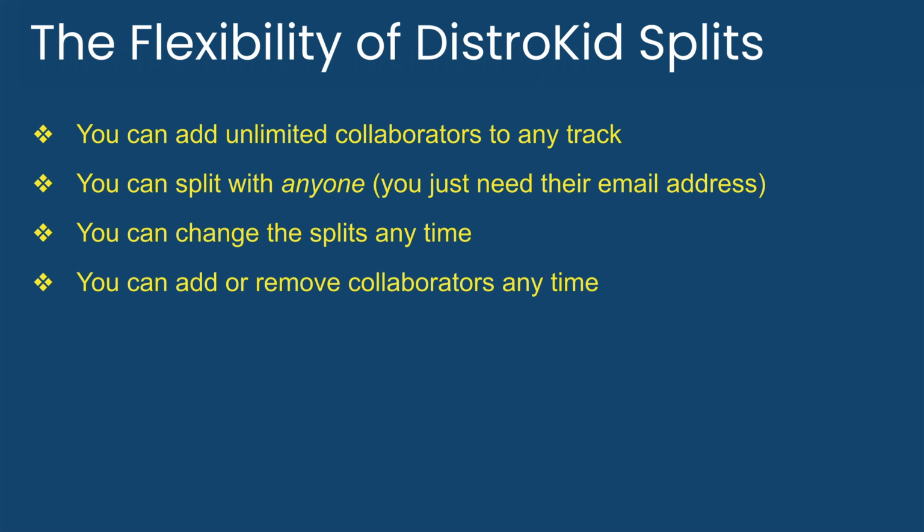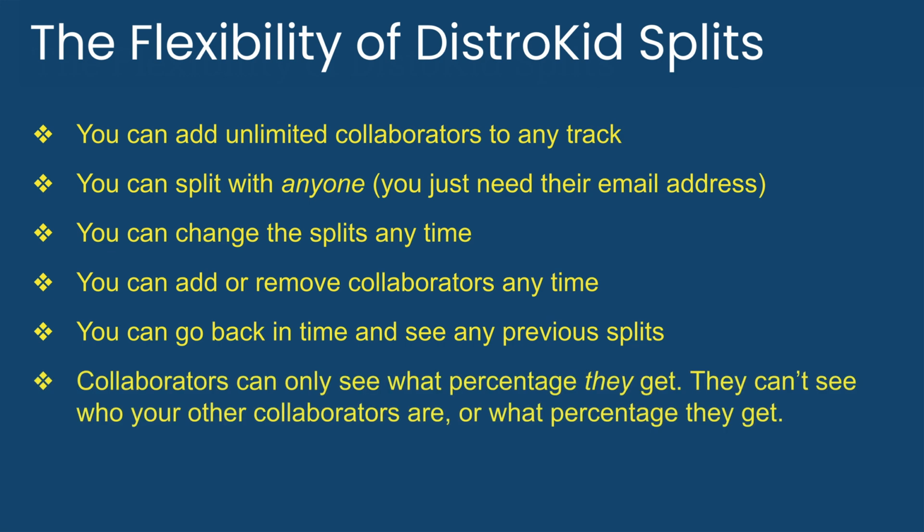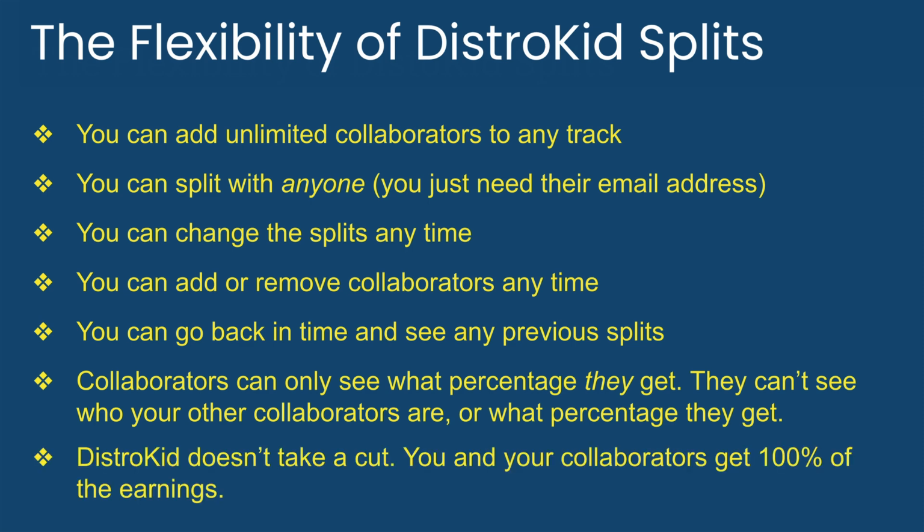So again, whatever you start off with in the beginning isn't set in stone. You could also go back in time and see any previous splits. So if you did make any changes to the splits over time or remove anybody, you can see all that stuff. And also, collaborators can only see what percentage they get. So they can't see who your other collaborators are or what percentage those other collaborators get. And also, DistroKid doesn't take a cut, as usual, and you and your collaborators get to keep 100% of the earnings. None of that goes off the top to DistroKid.